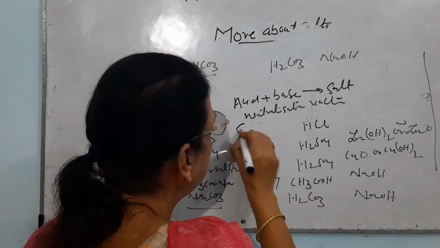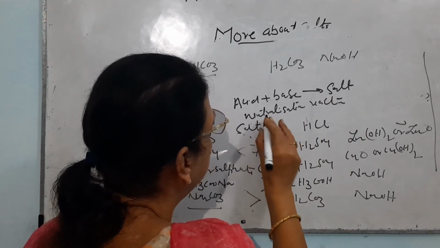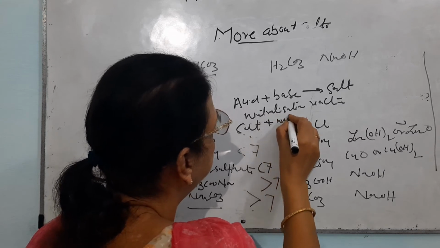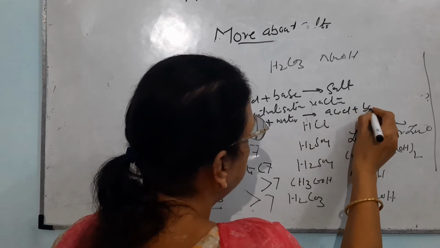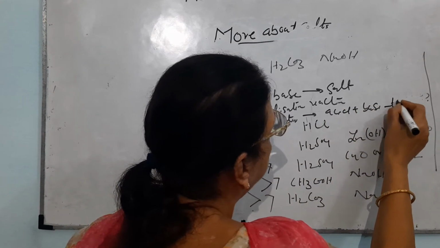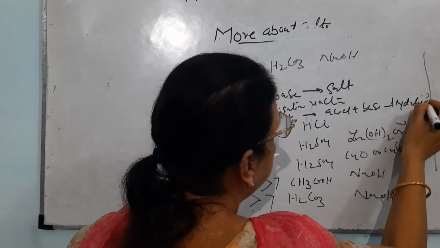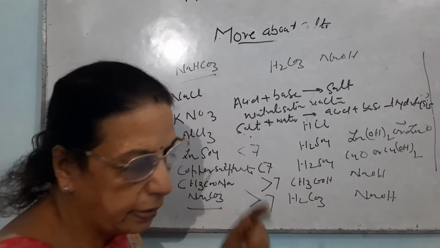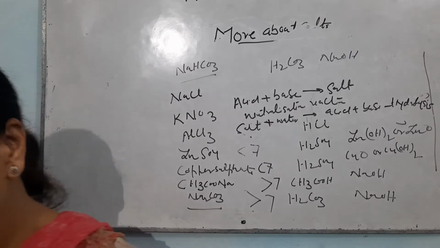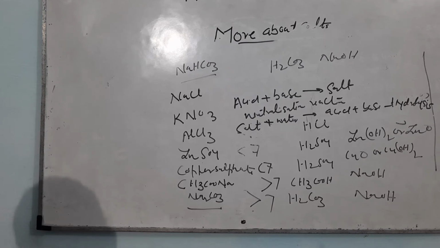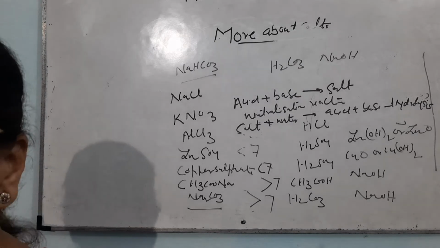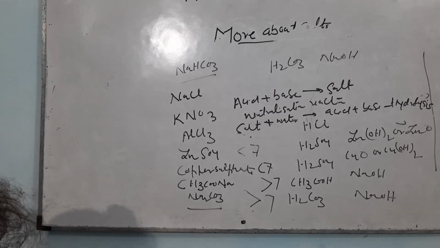And if the salt reacts with water, salt plus water, and it gives acid plus base, this is called hydrolysis. Again repeating, if salt reacts with water and it gives acid plus base, then it is known by the name of hydrolysis. Otherwise, when acid reacts with base, that reaction is known by the name of neutralization reaction.